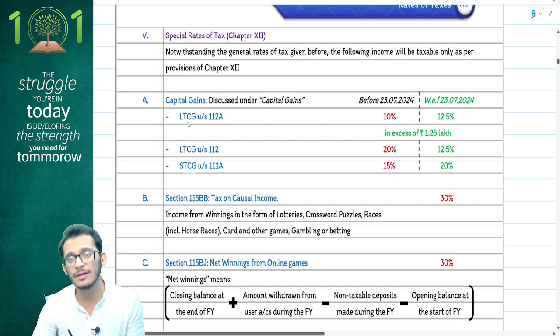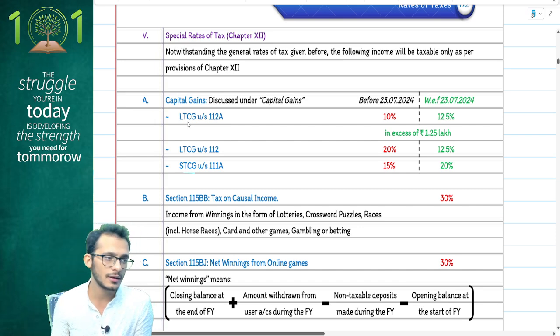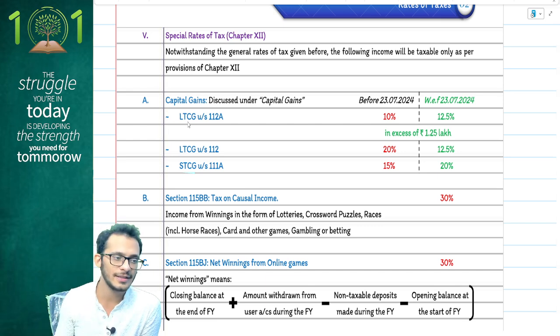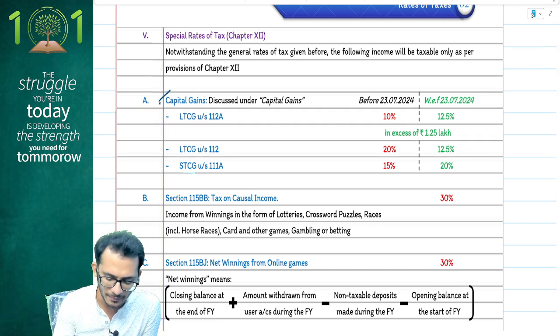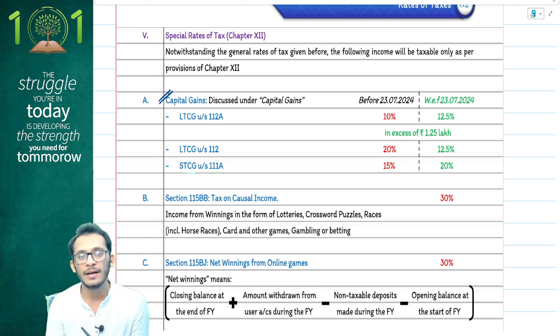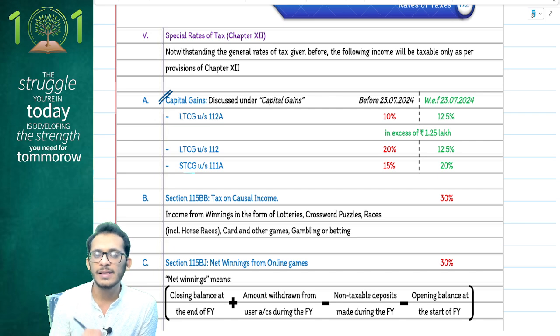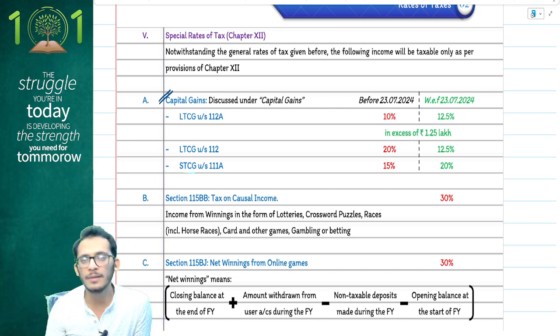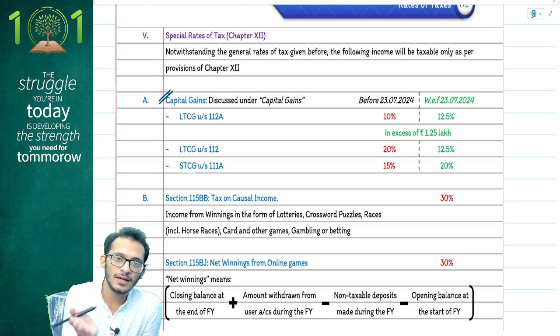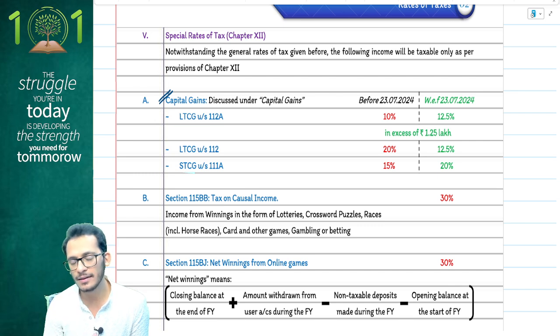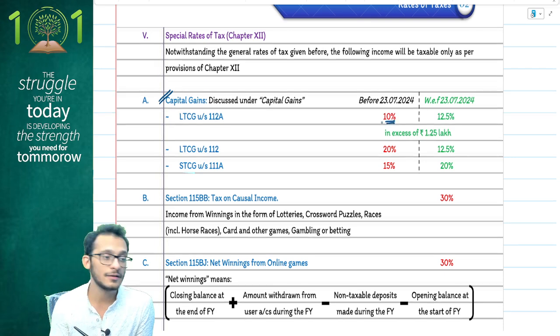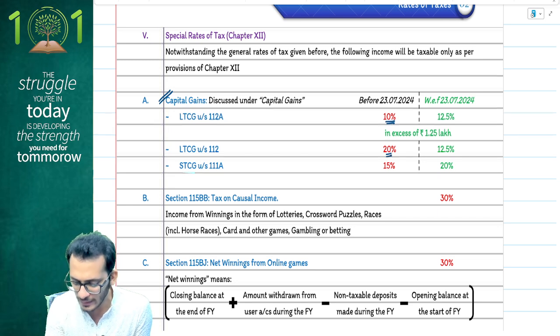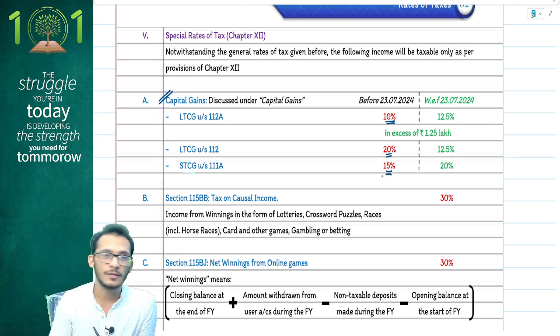You have the critical amendment of the current year, the most important amendment, and it is sure to be tested. The whole capital gains have been revamped. The capital gains provisions now say that on the second budget, which was passed on 23rd July, all provisions until 23rd July will remain the same as the previous year. So until last year, you would have discussed this, people, that your long-term capital gains under 112A was taxable at 10%, your 112 was taxable at 20%, whereas 111A was taxable at 15%.